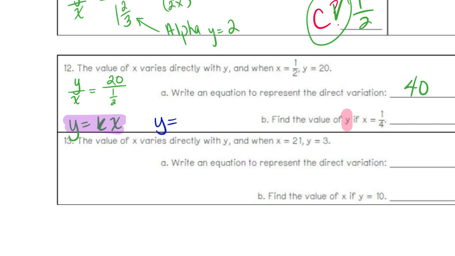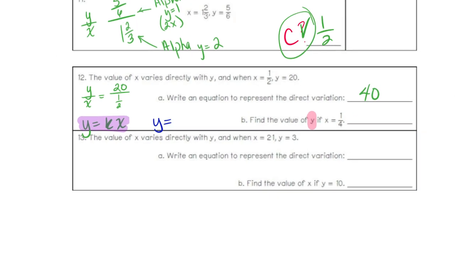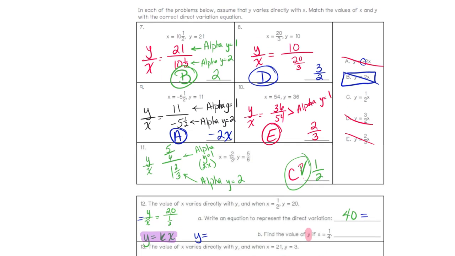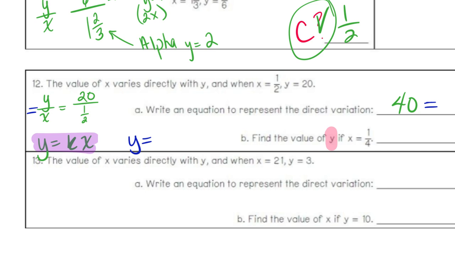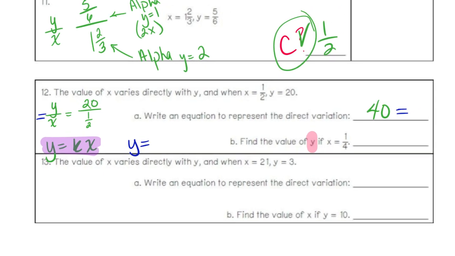What else do we know? What is that 40 talking about? What is y over x equal? 20. Y over x equals... So y over x equals k. So then what's that 40 talking about? It's k. It's your k.